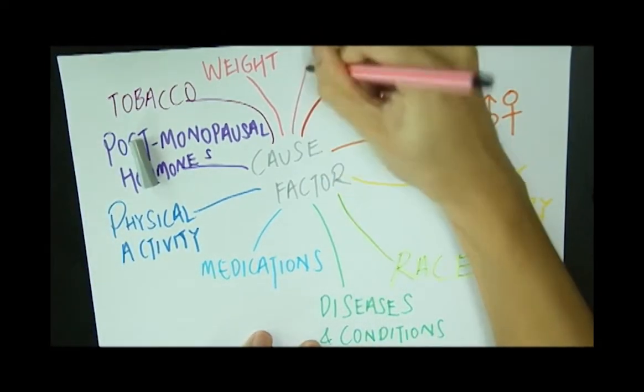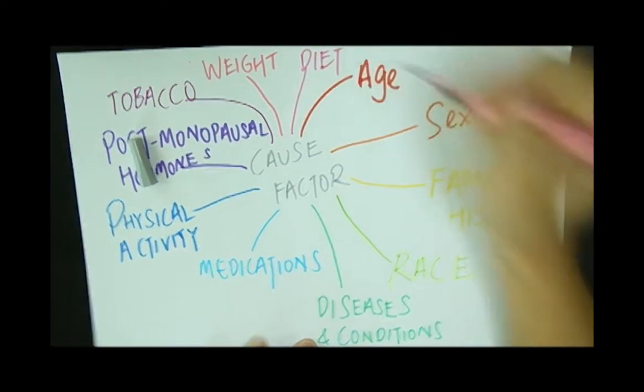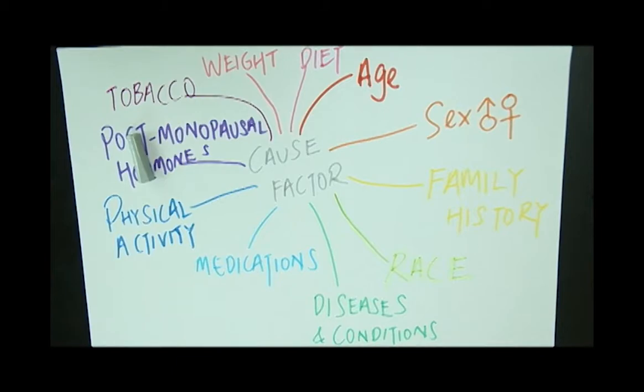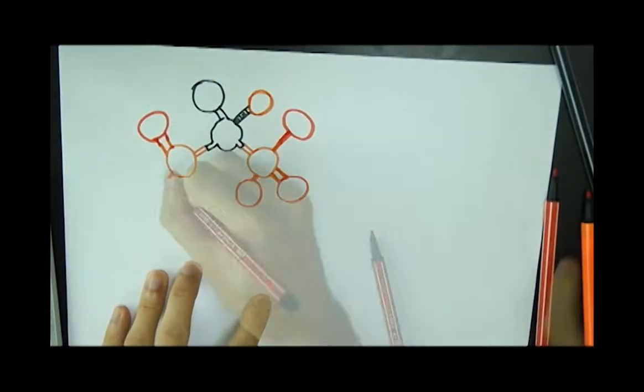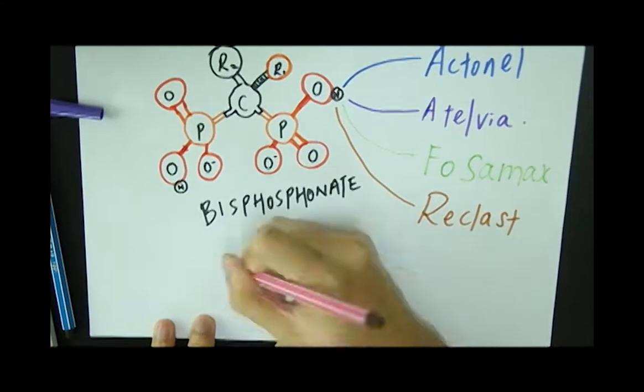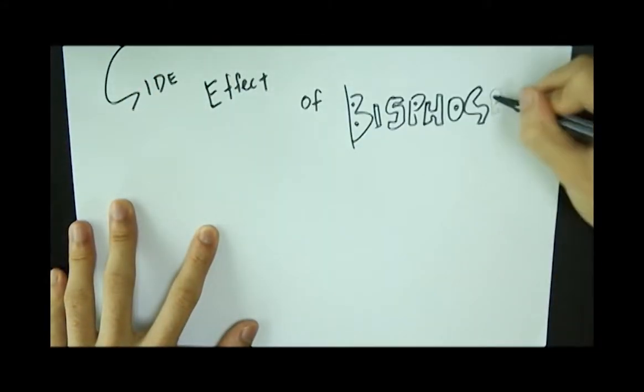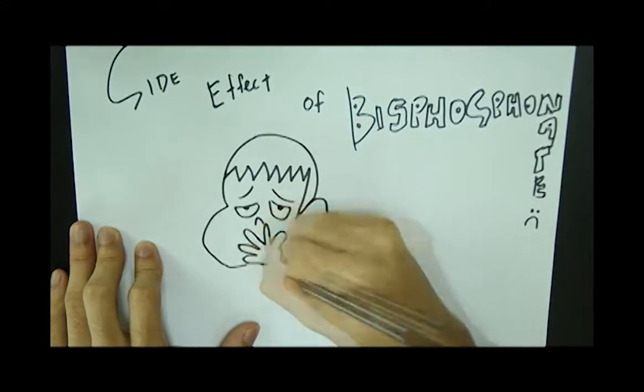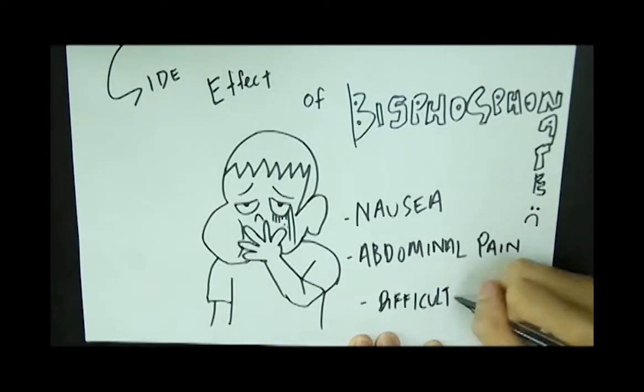Diet and osteoporosis. Diet can play an important role in bone health. Too much vitamin A in the form of retinol can increase the rate of osteoporosis. Cure of osteoporosis. Prescribed drugs such as bisphosphonate are suitable for both genders. Side effects of bisphosphonate include nausea, abdominal pain, and difficulty in swallowing.